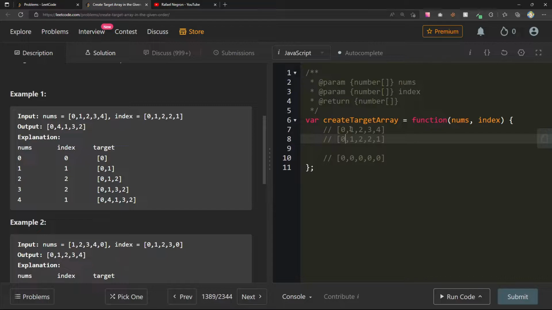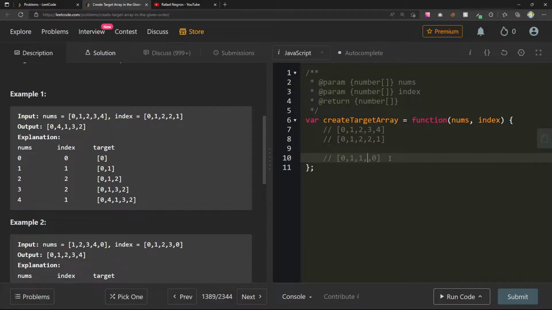And we get to nums 1, we're going to place that in 1. 2, we're going to place in 2. Now 3, we're going to place in 2. So really it means that we're going to shift everything at position 2 over by 1 and then enter it at 3. That's one way that we can do it. So what does that look like? We shift the 1 over, essentially just doing that, right?